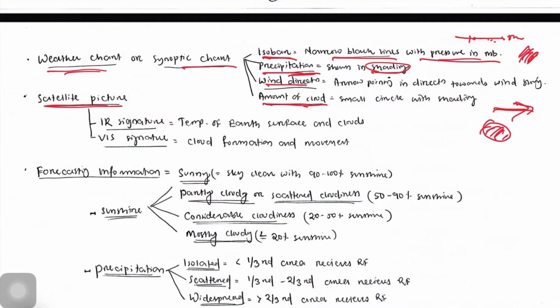Then satellite pictures generally use infrared signature, and it gives you mostly the temperature of the Earth surface and cloud. Then visible signature is also helpful for cloud formation and movement.